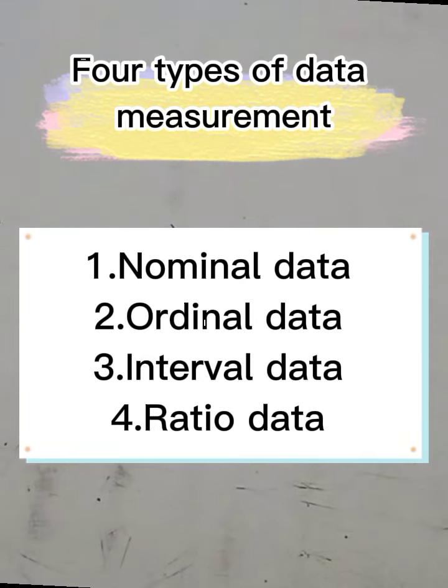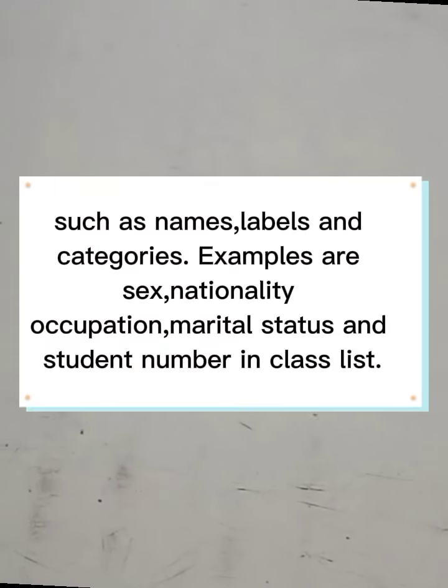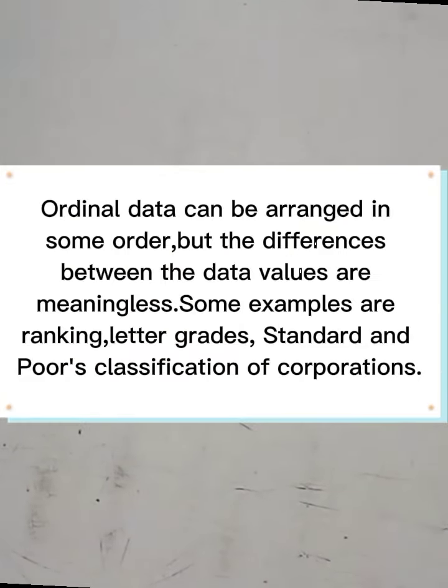So now class, let us have the four types of data measurement. The first one is nominal data. Nominal data refers to qualities with no rank or ordering and no numerical or quantitative value, such as names, labels, and categories. For example, sex, nationality, occupation, marital status, and student number in the class list. That is considered nominal data. Then the second one is ordinal data, which is arranged in some order, but differences between the data values are meaningless. Some examples are ranking, letter grades, and Standard and Poor's classification of corporations.